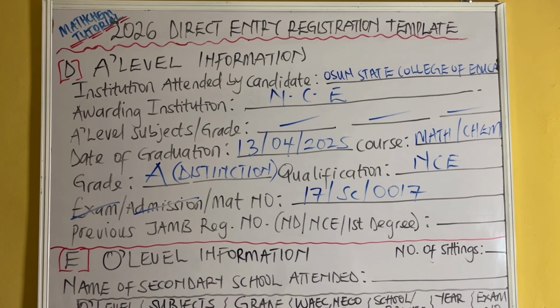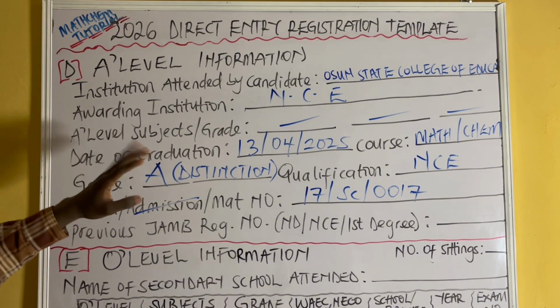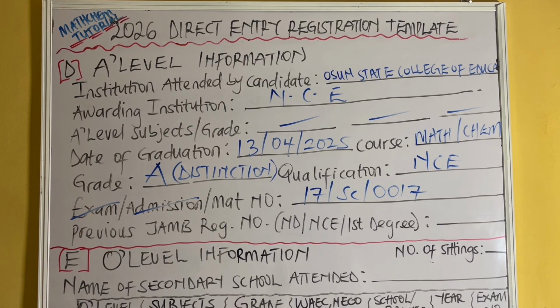So for people who did regularization, even if you do regularization, you will still be given a JAMB registration number, because you need to have a JAMB admission letter. The JAMB admission letter is needed for you to go along when you want to register this. You have to go along with your JAMB admission letter. You have to go along with your O-level result. You also have to go along with your maybe NCE, ND, HND result. These are the 3 documents that are very important for you to go along with.